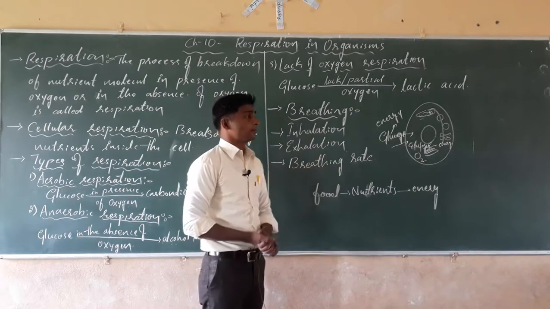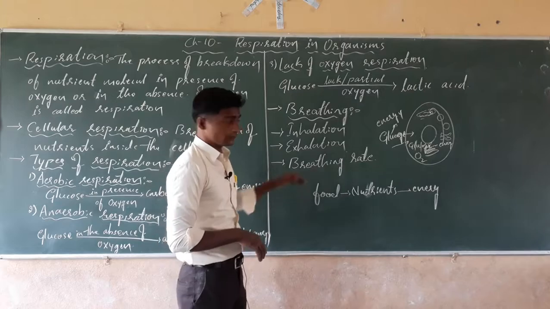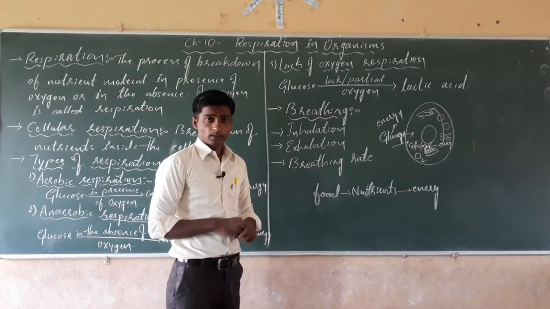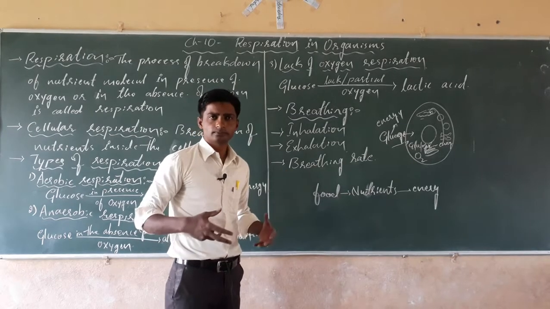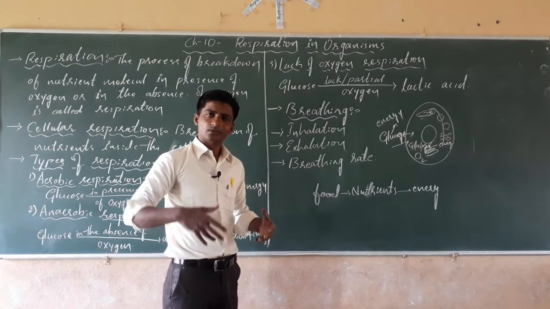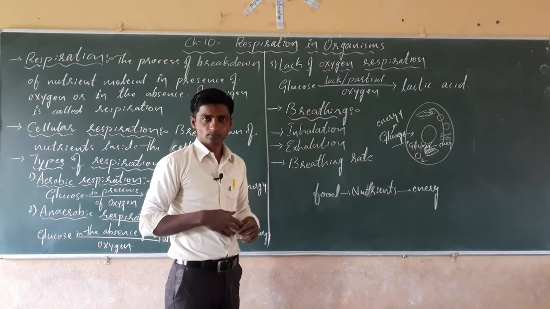Next concept, that is breathing rate. Here, dear students, normally when we are sitting, sleeping or walking, we are continuously respiring, I mean breathing, isn't it?